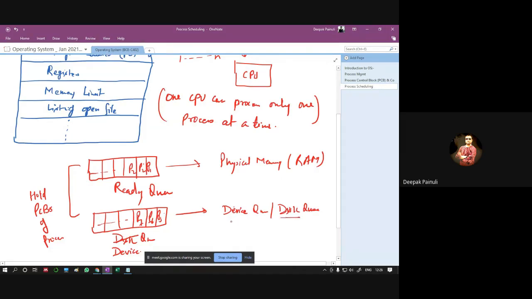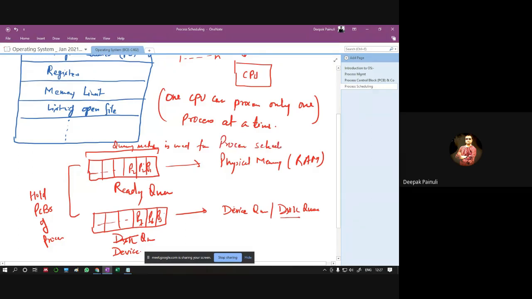And if that particular device has its own memory, its own spool of memory, then it will go to that particular device queue, right? So this queuing method is used for process scheduling.